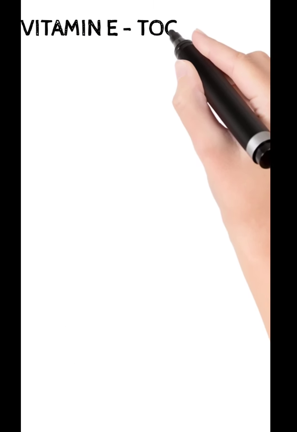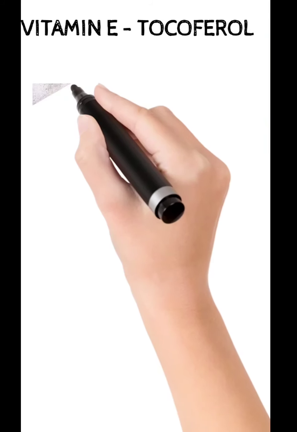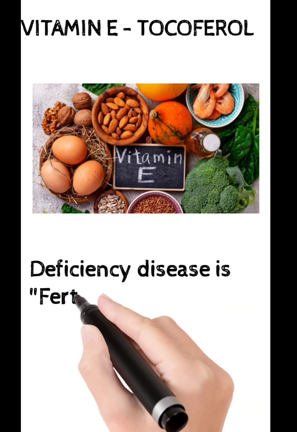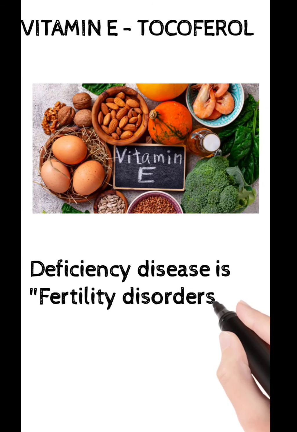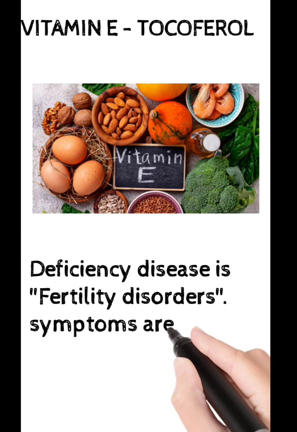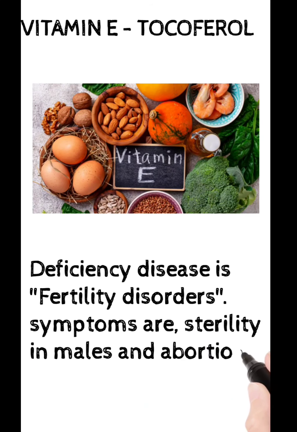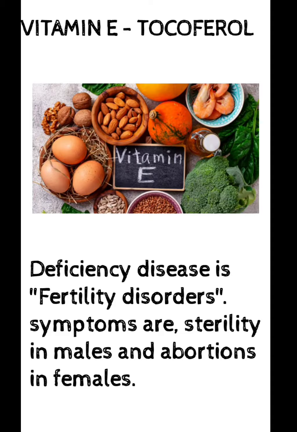The next vitamin is vitamin E. The chemical name is tocopherol. The deficiency disease is fertility disorder. The deficiency of this vitamin causes sterility in males whereas abortions in females.